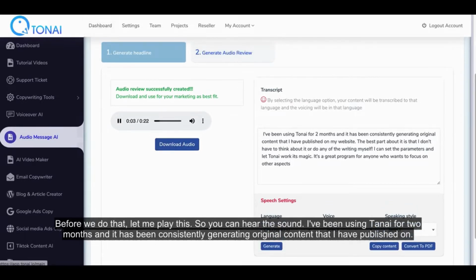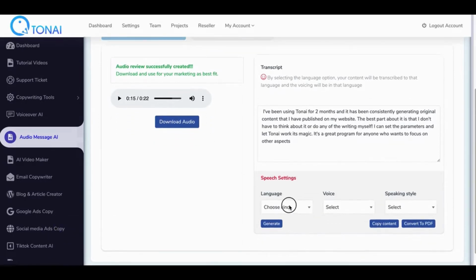I've been using Tonai for 2 months and it has been consistently generating original content that I have published on.